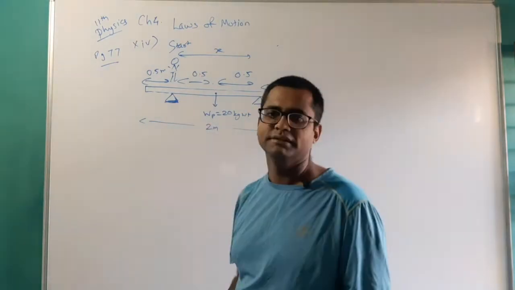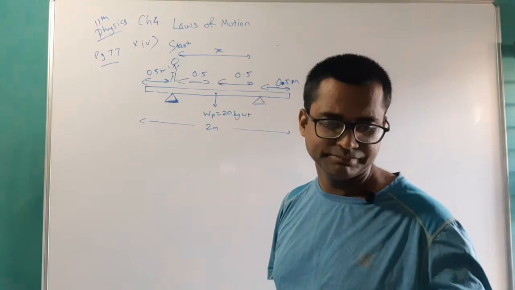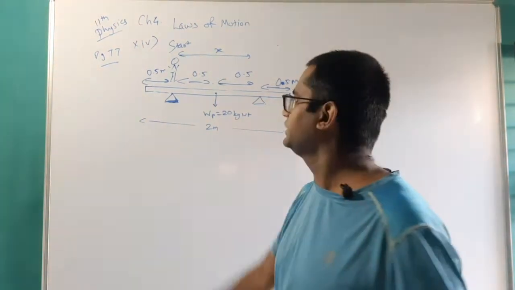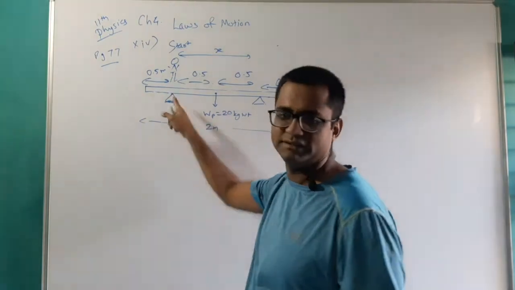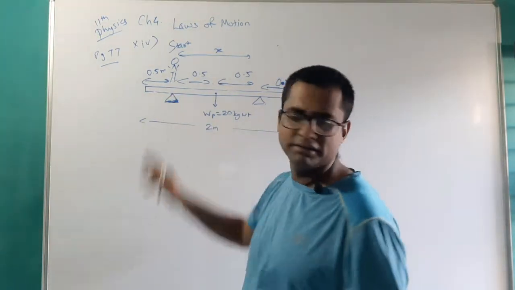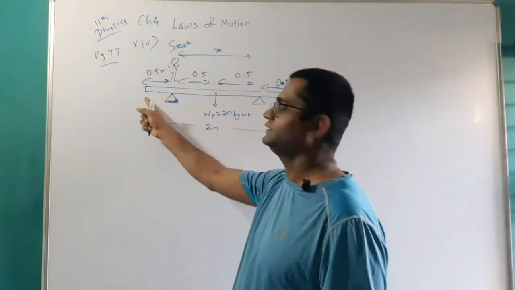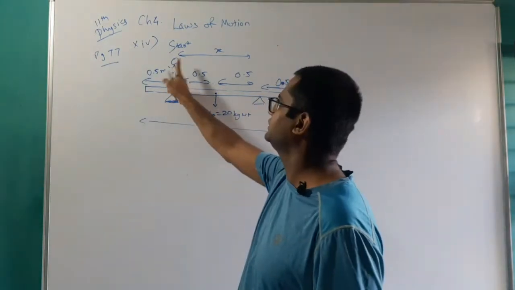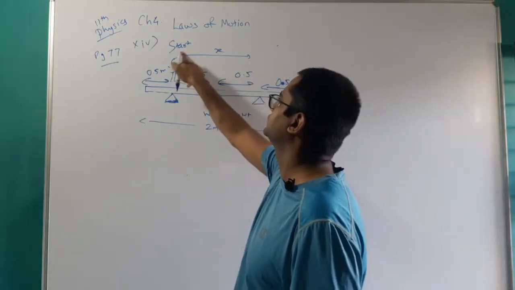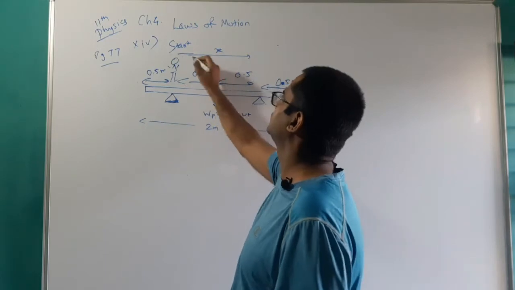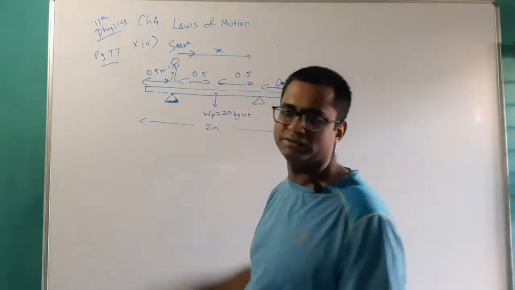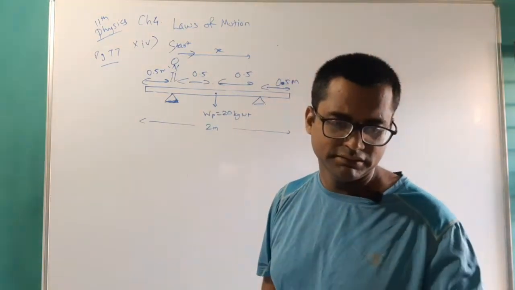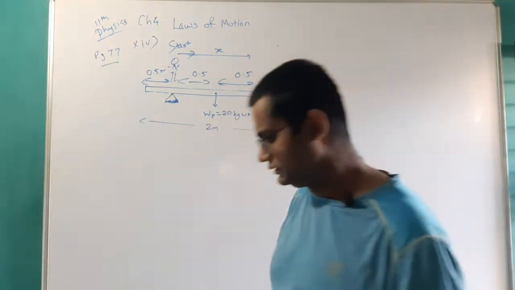A person of mass 40 kg, so this is our person having mass 40 kg, starts from one of the pivots and moves towards the farther end. This is the nearer end, this is the farther end, so the person is moving in this direction. Let us assume that he is moving towards the right side. How far can the person walk before the plank topples?